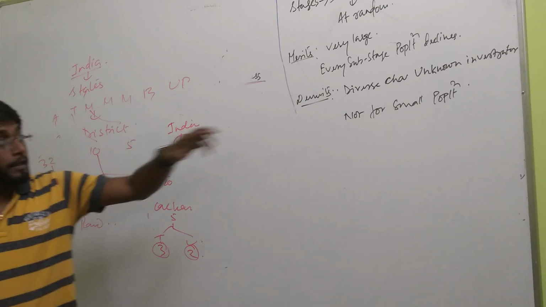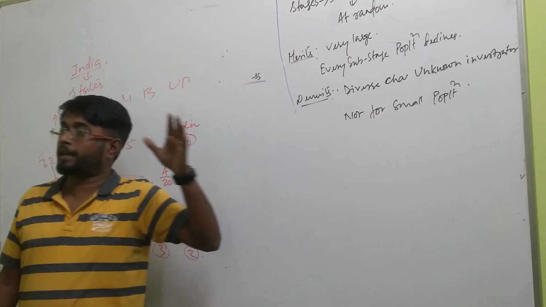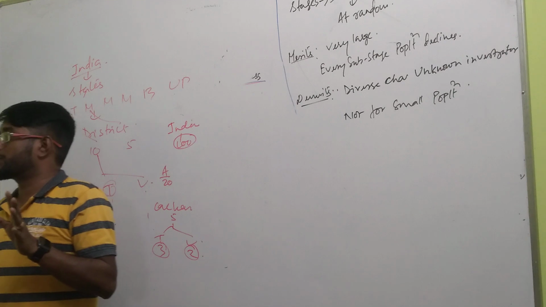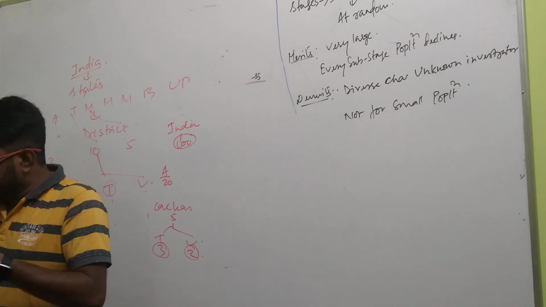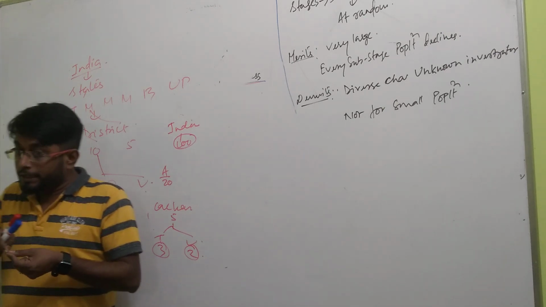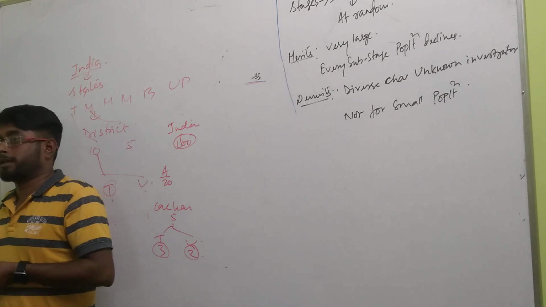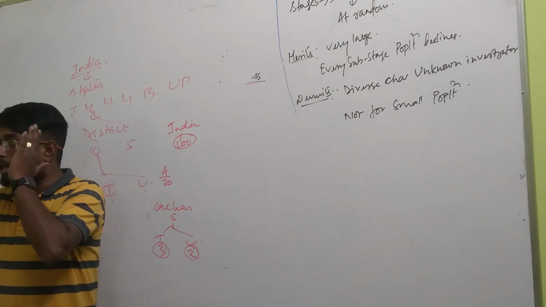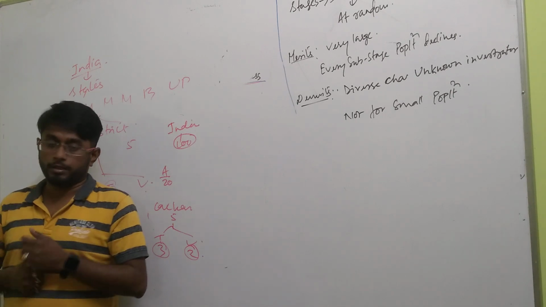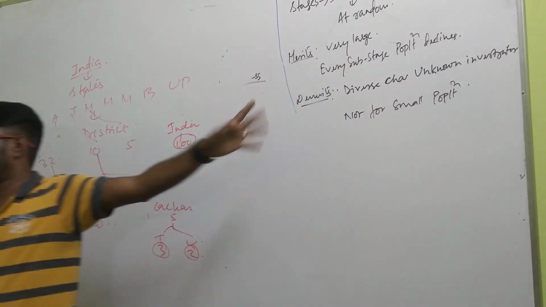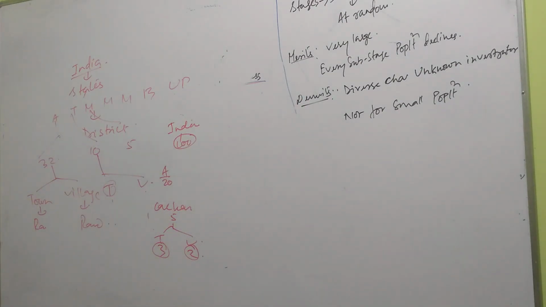Understood? So when the investigator uses this method, the investigator must have clear knowledge about the characteristics of the population. That in India how many states are there, in each state how many districts are there, in each district how many towns and villages are there. This concrete precise idea should be there for the investigator. And it is not good for small populations. If the population size is 2,000, 10,000, 20,000, then this multi-stage or rather cluster sampling is not a good method. This is good only if the population is very large.